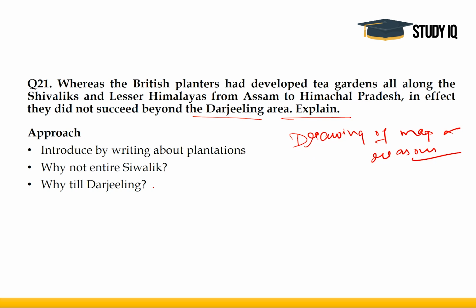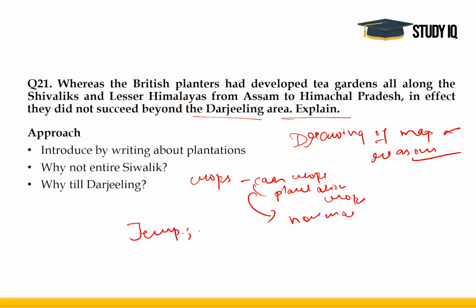Whenever you are addressing a question on crops, be it any crop, be it cash crops, plantation crops, or normal crops, always think on the lines of three parameters: temperature, rainfall, soil. These three parameters should directly give you 3 points. After that, if you know any point, that will be an extra point.